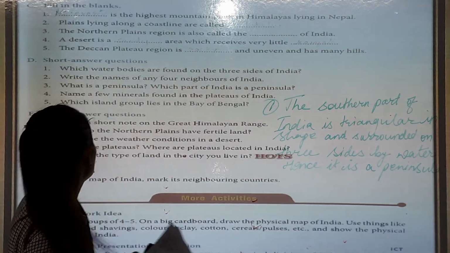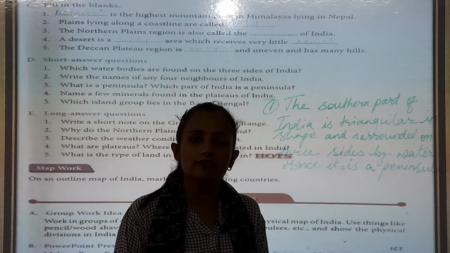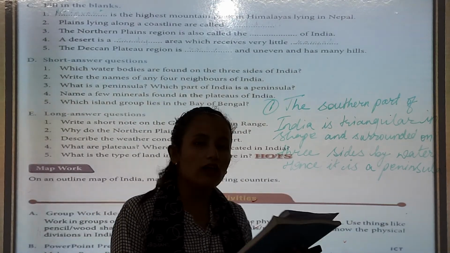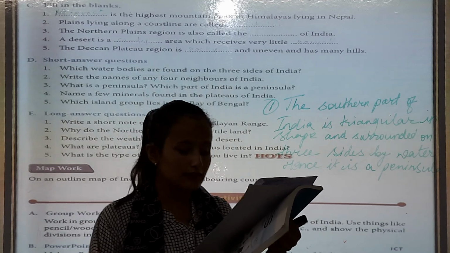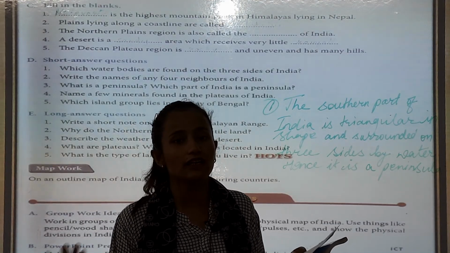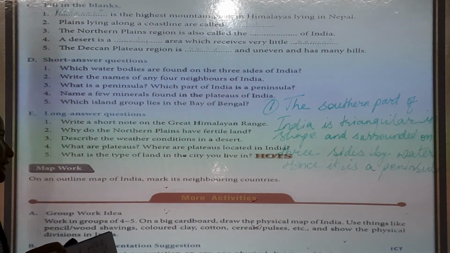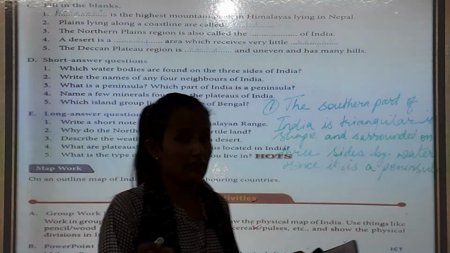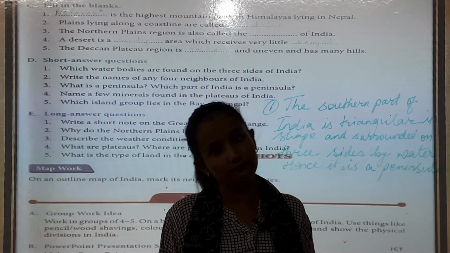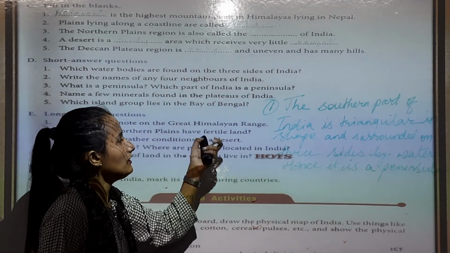Number 4, name a few minerals found in the plateau. What are the minerals found in the plateau? Coal, iron ore, copper, bauxite and limestone are some of the minerals that are found in India. Which island groups lie in the Bay of Bengal? Andaman and Nicobar lie in the Bay of Bengal. So, these are the answers. Do this in your copy.